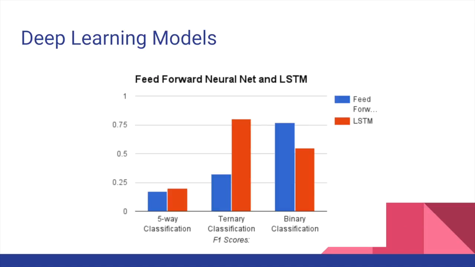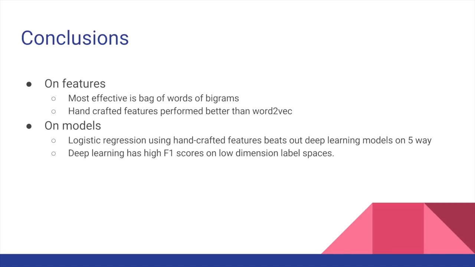Here are the results from the two models. We tried each of the models on several label spaces. Neither does particularly well on 5-way. However, LSTM does really well on ternary classification, and both do really well on binary, but interestingly, feed-forward does better than LSTM. From our experiments, we found that the most effective handcrafted feature was using bigrams.